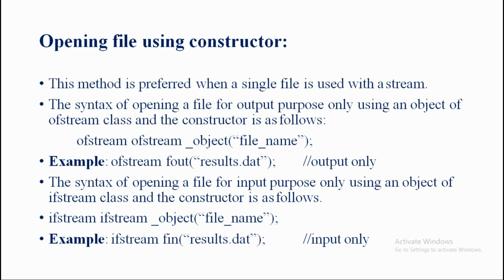Now, the explanation about the example. fin is declared to be an object of ifstream. So here the ifstream_object is used as an object of the ifstream type, and it is made to represent the file result.dat, and the result.dat file is opened for input purpose only.